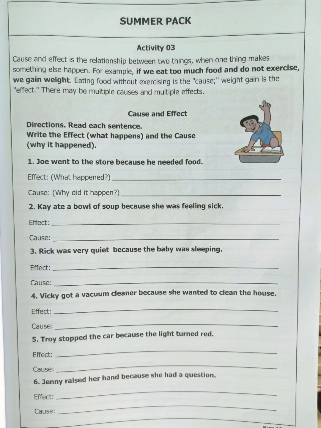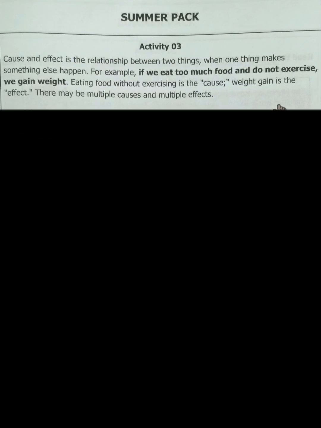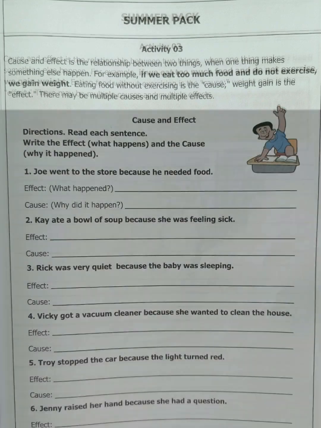Today we are going to learn about cause and effect. Cause and effect is the relationship between two things where one thing makes something else happen. For example, if we eat too much food and do not exercise, we gain weight. Eating too much food and not exercising is the cause, and gaining weight is the effect. Sometimes there can be many root causes and many effects.